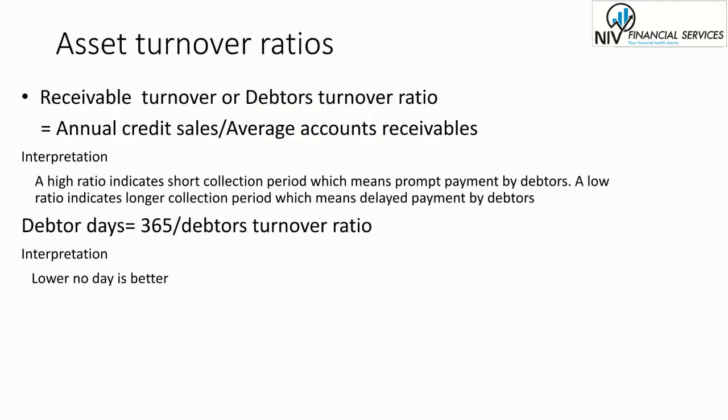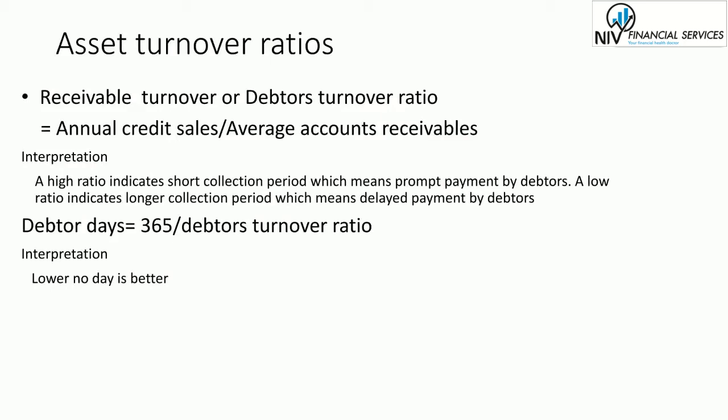So next we discuss the assets turnover ratio. Assets turnover ratio indicates how efficiently the firm utilizes its assets. The first one is receivable turnover or debtors turnover ratio. Debtors turnover ratio is an indication of how quickly the firm collects its accounts receivable. The receivable turnover is often reported in terms of the number of days that credit sales remain in accounts receivable before they are collected.